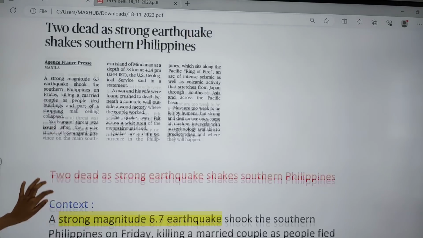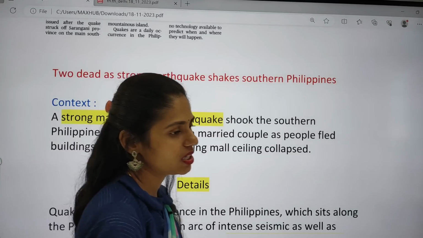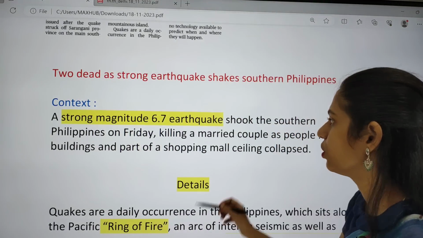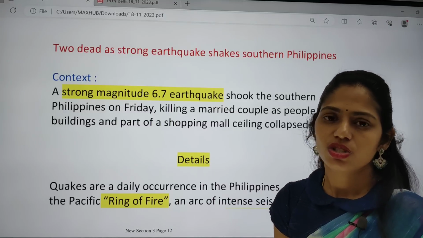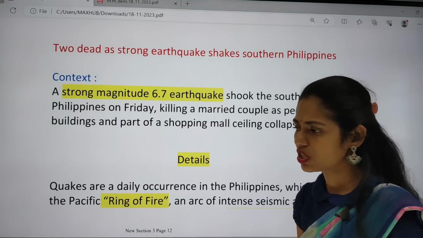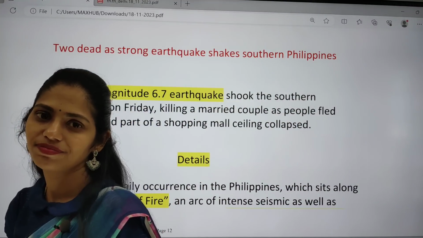And next topic is about the earthquake in the Philippines. As I said, this topic is important for your geography and disaster management. So we are going to see some important facts. Please open your 11th class NCERT and go through the chapter on earthquakes, so that you will get a detailed idea regarding this earthquake concept.